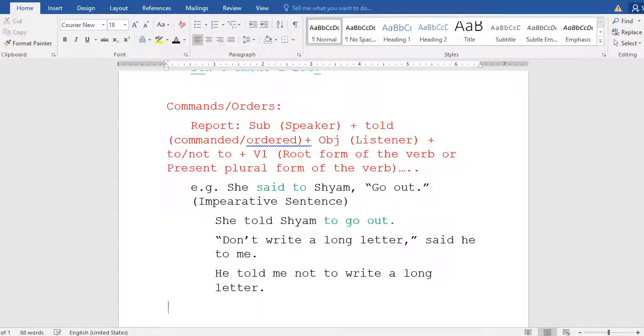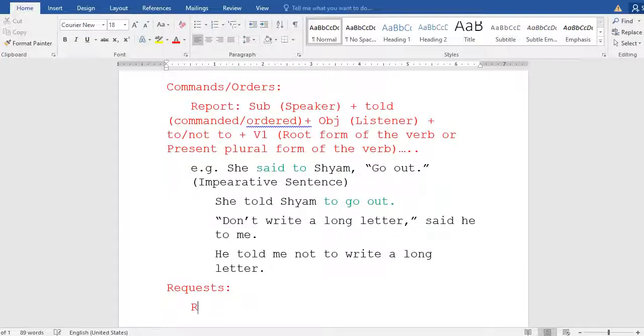Now second, we go to the second one. What is that? Request. Keep in mind, request. So if there is a request, then how do you go to the report? Now see how to report a request sentence. Again the same subject, the speaker, then plus what do I have to use?